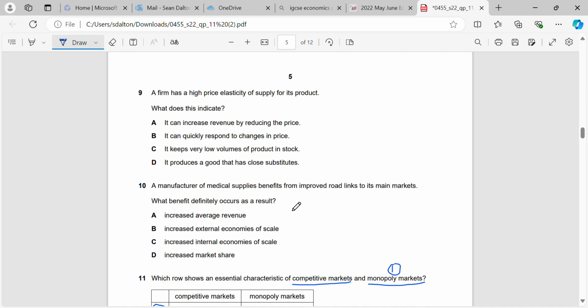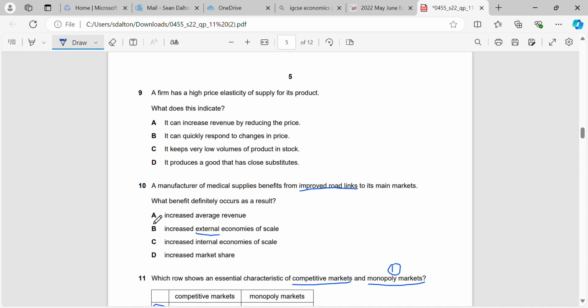Okay, question 10. A manufacturer of medical supplies benefits from improved road links to its main markets. What benefit definitely occurs as a result? Okay, so which one will absolutely occur? We've improved the road links, right? So what is that? Is that something that we have done as a business ourselves? No, it's not. It's something that has happened externally. And will it benefit or be a disadvantage to our business?